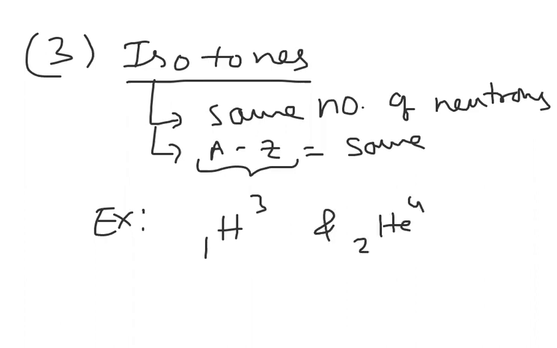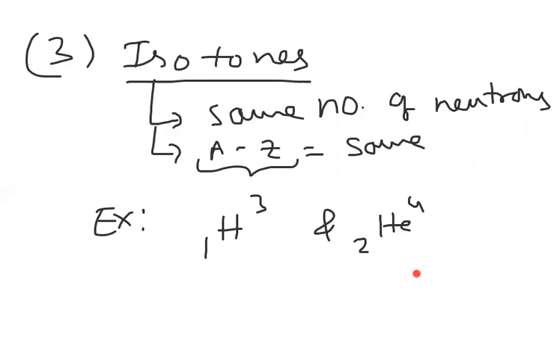Here we have to see A minus Z, where A is the mass number and Z the atomic number. 3 minus 1 is 2, and 4 minus 2 is 2. So both nuclei have the same number of neutrons, and these two are called isotones.